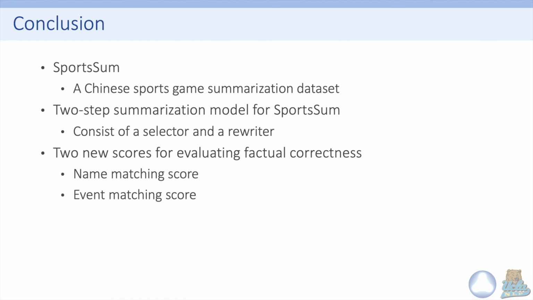So let me conclude our work. In this work, we propose Sportssum, a Chinese sports game summarization dataset. We also propose a two-step summarization model consisting of a selector and a rewriter for Sportssum. In addition, we propose two scores, name matching score and event matching score, to evaluate the factual correctness. So that is our work.